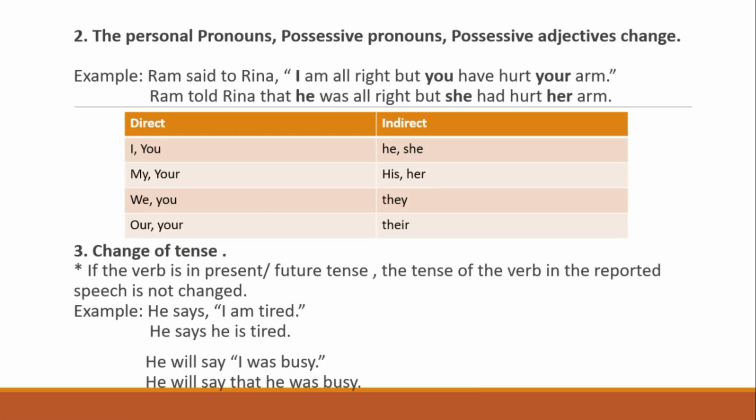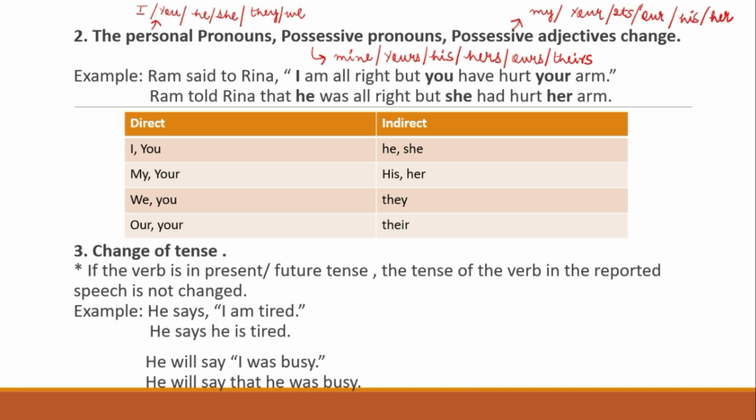Let's go to the second rule. The personal pronouns. What are personal pronouns? So personal pronouns are I, you, he, she, we, they. Okay. And possessive pronouns are mine, yours, his, hers, ours, theirs. So possession. And possessive adjectives are my, your, its, our, his, her. Okay. So these personal pronouns, possessive pronouns and possessive adjectives change when you change from direct to indirect.